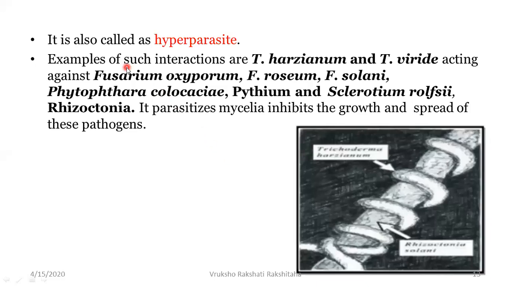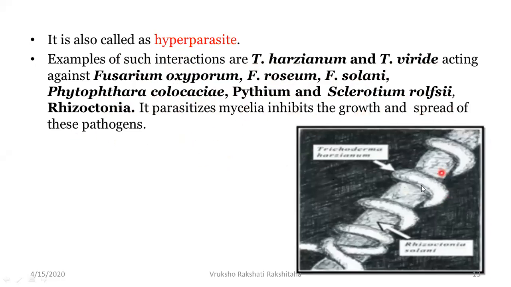Yes, students, Trichoderma is also called as a hyperparasite. Examples of such interactions are Trichoderma harzianum and Trichoderma viride. They act against Fusarium oxysporum, Fusarium roseum, Fusarium solani, Phytophthora colocasiae, then Pythium, Sclerotium rolfsii, and Rhizoctonia. So what it does is it parasitizes the mycelia and it inhibits the growth and the spread of the pathogens.